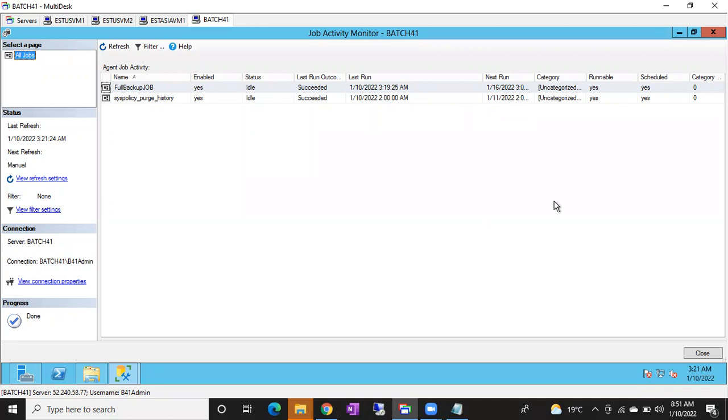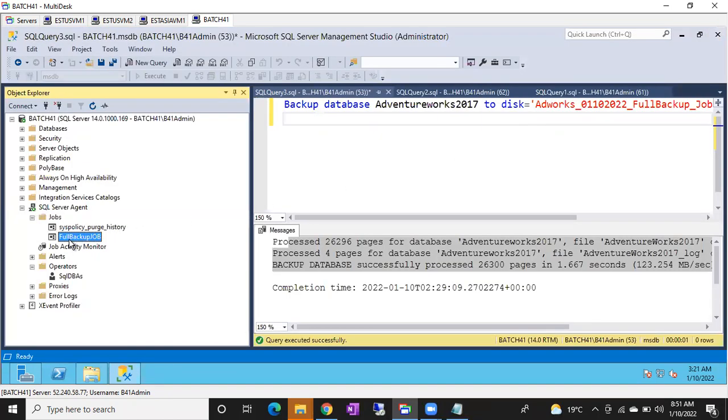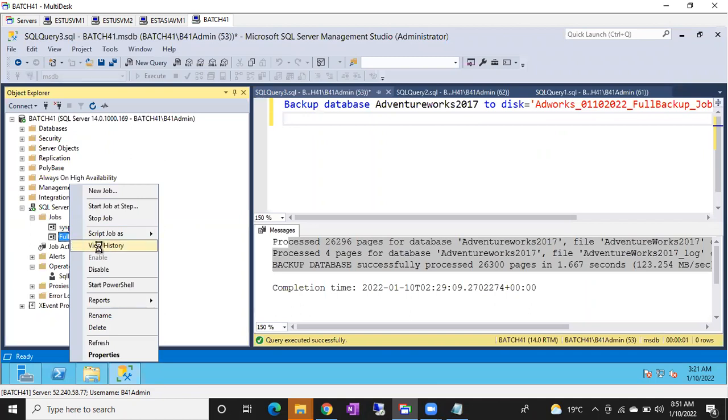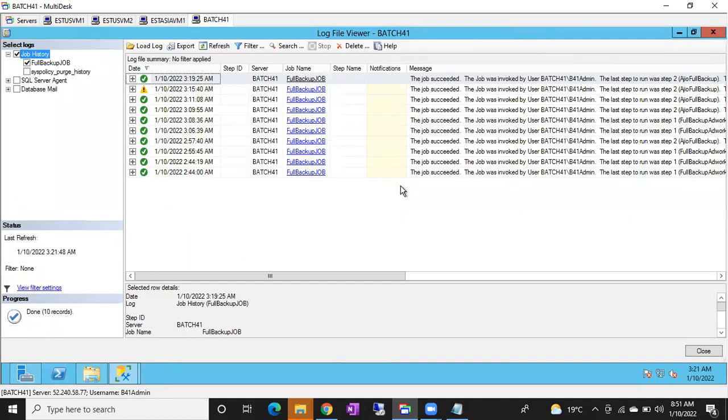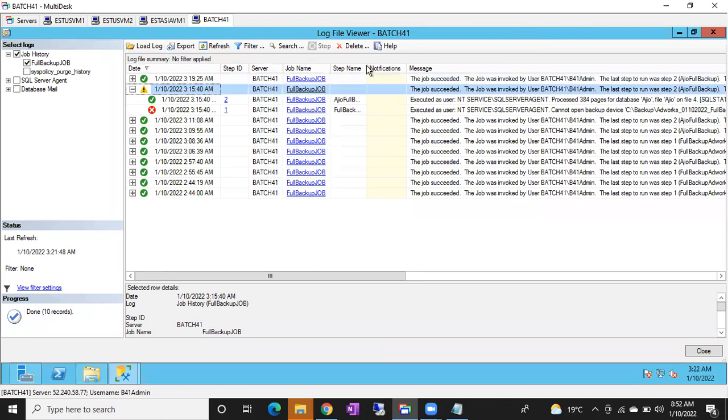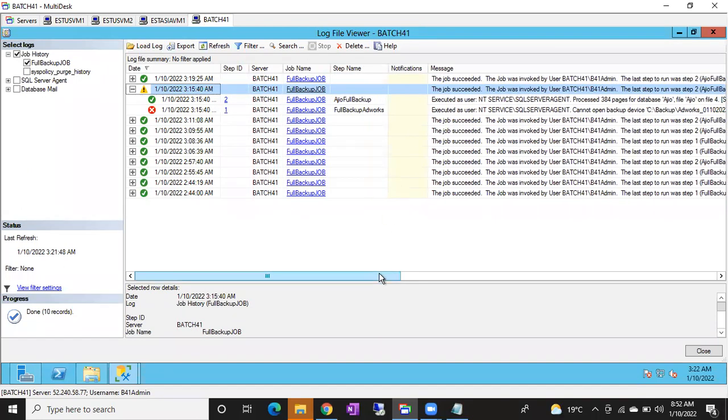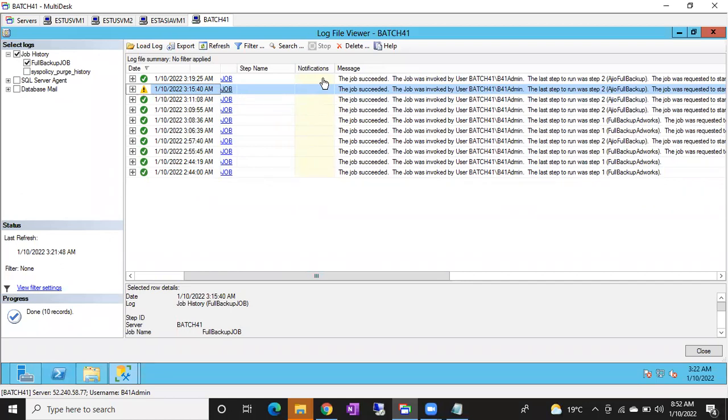How much time it runs: if you go to job history, we have beautiful columns showing when it ran each time, how much time it took, and who ran this job. We can easily find out. This column is date, step ID, which server, job name, step name, notifications. If you expand, you will get the job ID and step name also. You can see here who started this job. The job was invoked by admin, meaning I started this job manually. If it was scheduled, it would be invoked by SQL Server Agent.